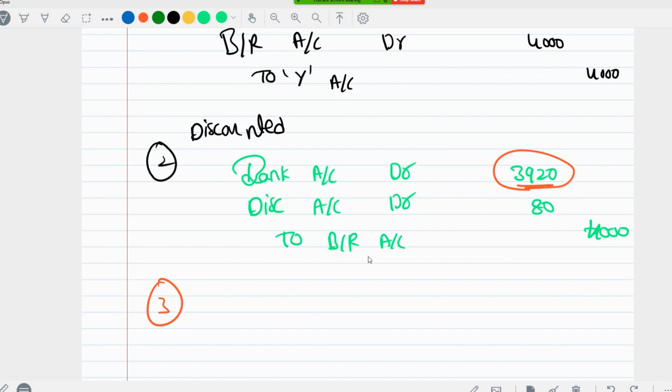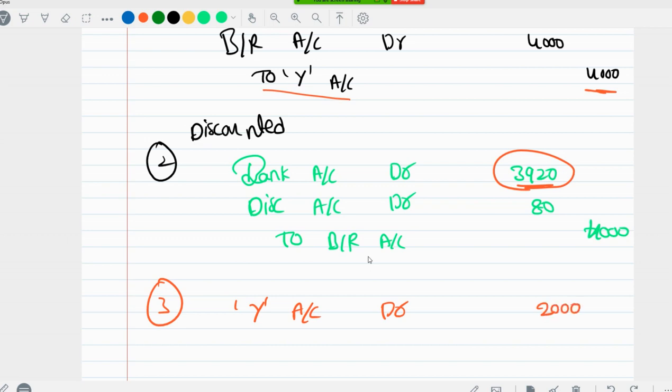Basically you have credited Y for 4,000. Now we are transferring money to him, half of the money. So let's debit his account. Y account debit 2,000 rupees.